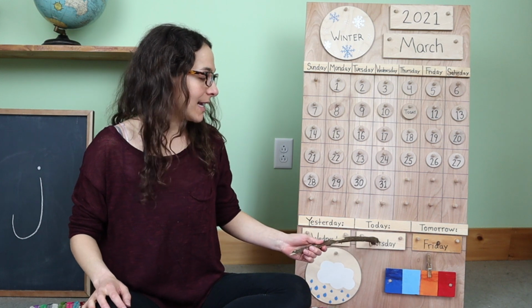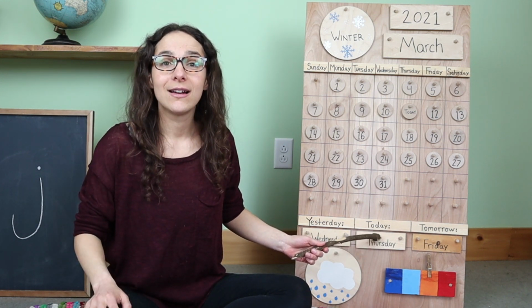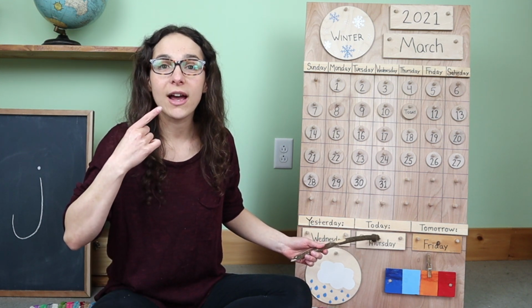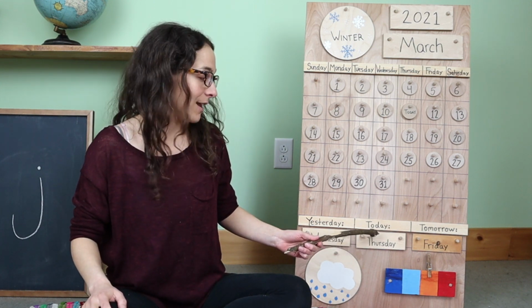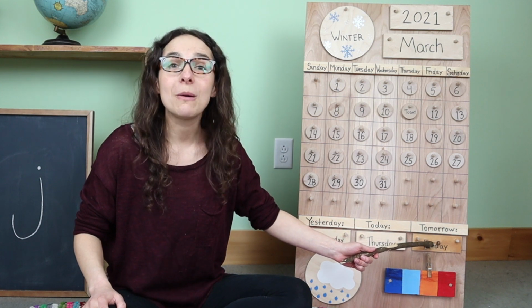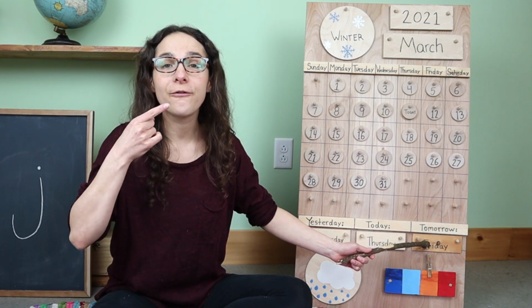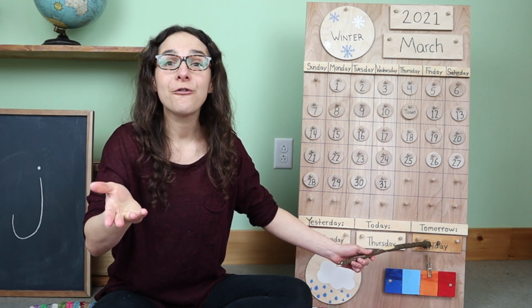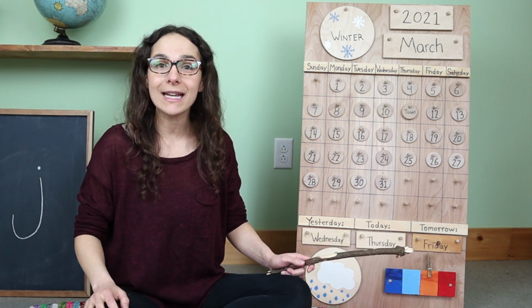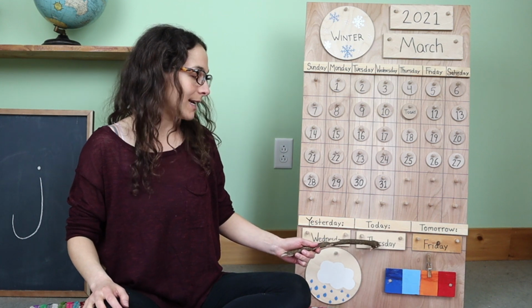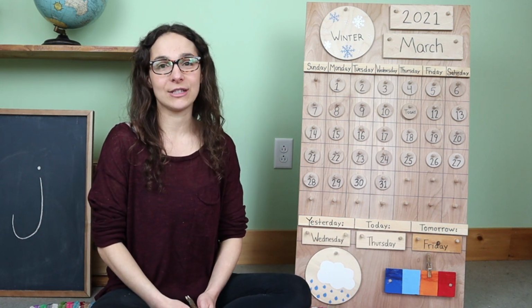So that means that today is Thursday. Today is Thursday. And if today is Thursday, tomorrow will be Friday. Tomorrow will be Friday, the last day of the weekday. But let's go back to today and let's sing Today is Thursday together.